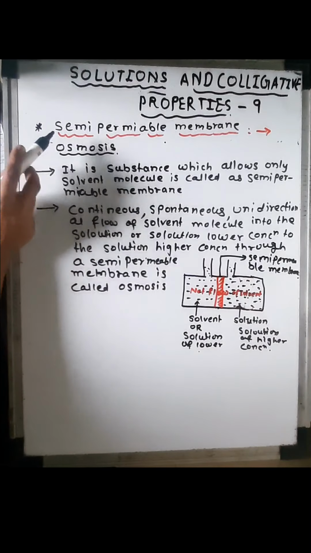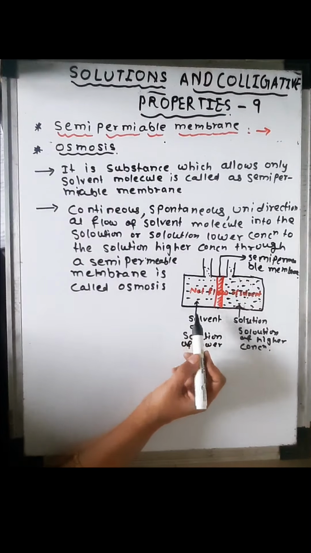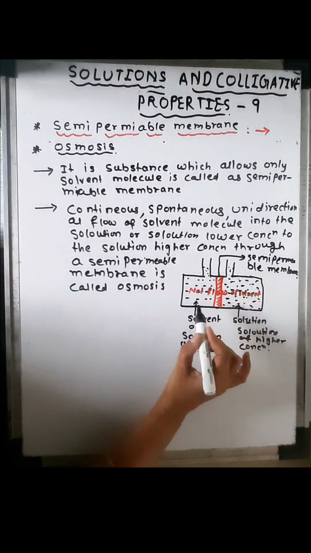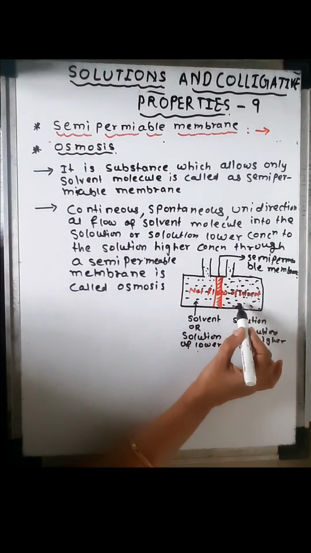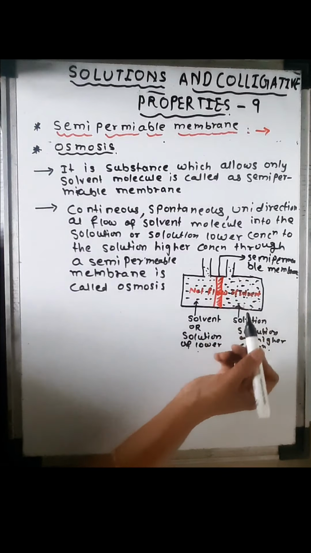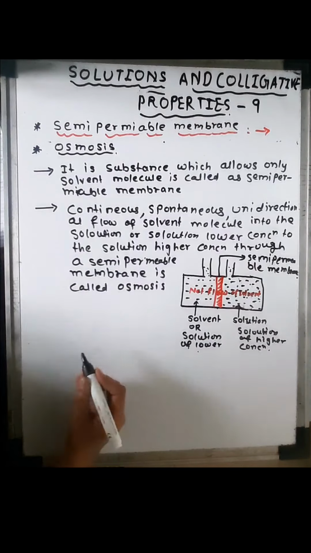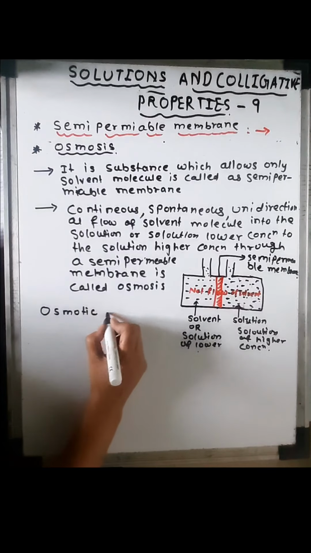A semi-permeable membrane is a substance which allows only solvent or lower concentration solution. It is a semi-permeable membrane, and this is a solvent, and this is a solution, or solution of lower concentration or solution of higher concentration. Okay, then osmotic pressure. The third concept is osmotic pressure, that is the colligative property.